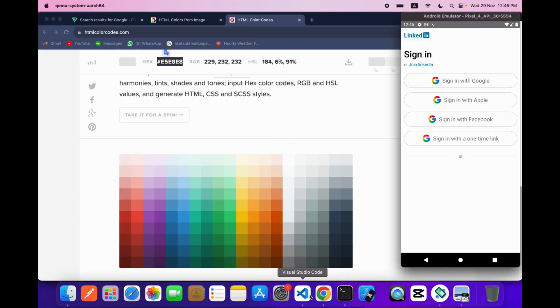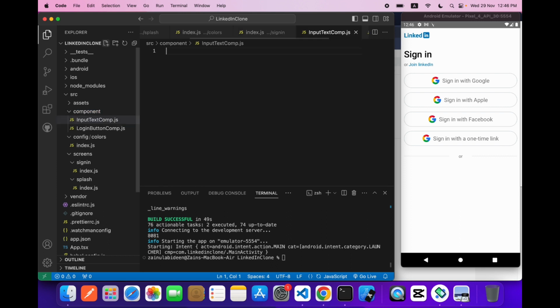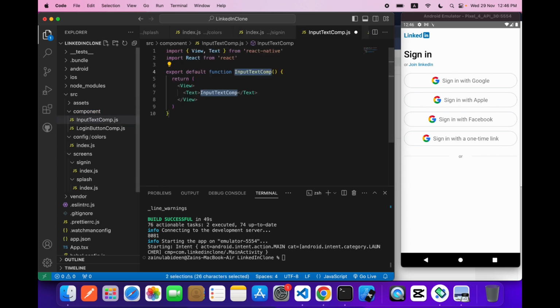Okay, so let's make a component. I will create a file, input text component dot js, and React Native function, and let's just save it.